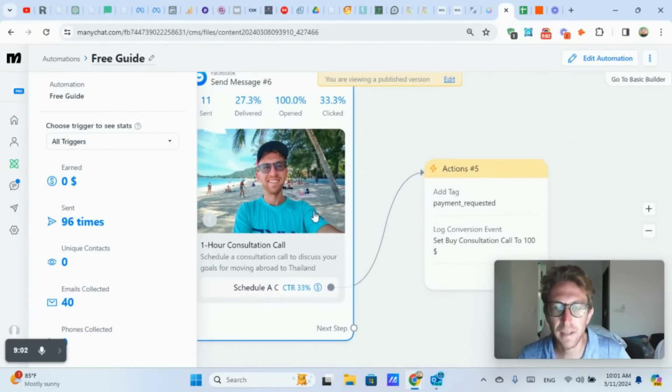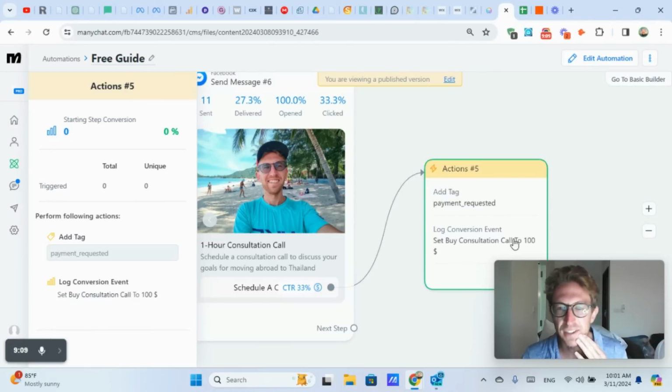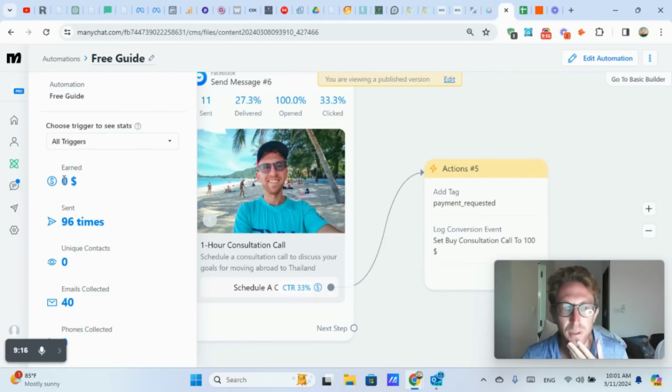And then after they make the payment, I'm assuming that ManyChat has some way to know when they've actually made the payment. I add the tag, and then I set a conversion event right here. So, buy consultation call for $100. And that will show over here.